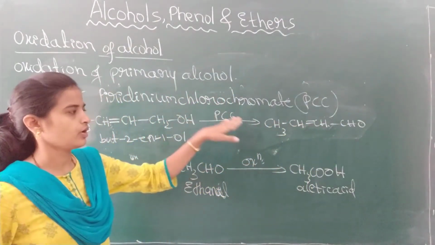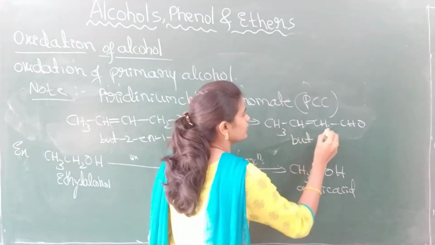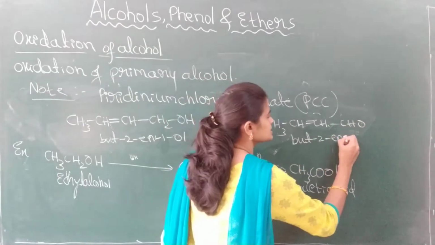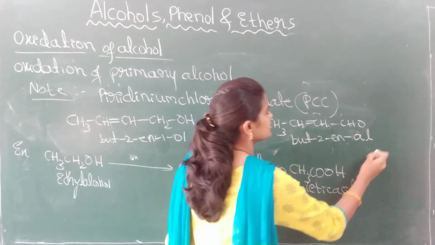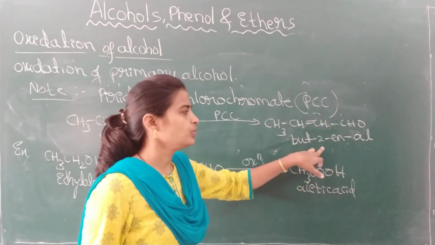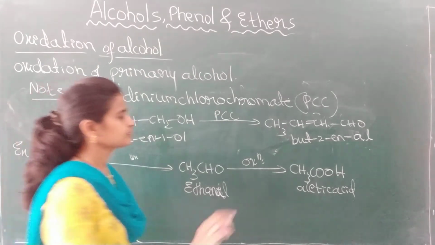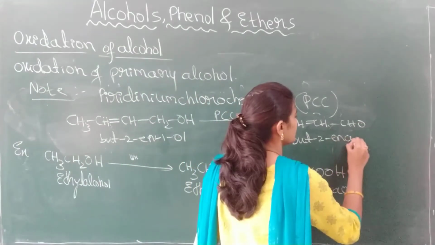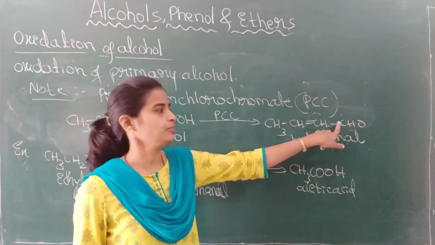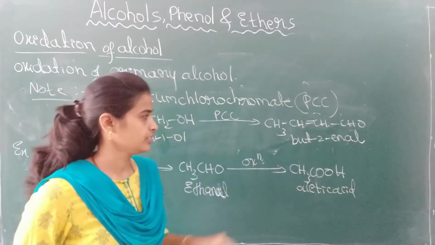So the name of this one is but-2-ene, and the last e is replaced by the secondary suffix of the aldehyde, that is al: but-2-enal. Here we do not mention the locant of the functional group, because the aldehyde will always be present at the terminal of the carbon chain.